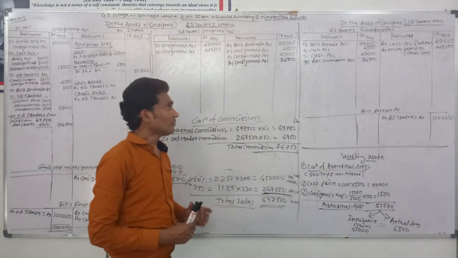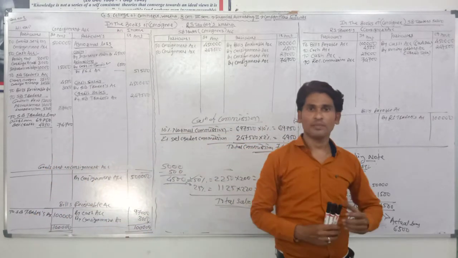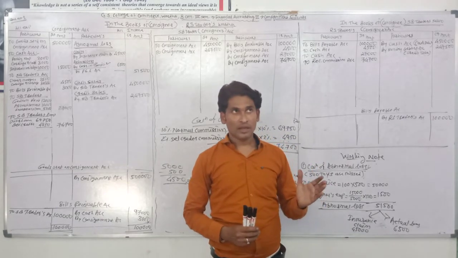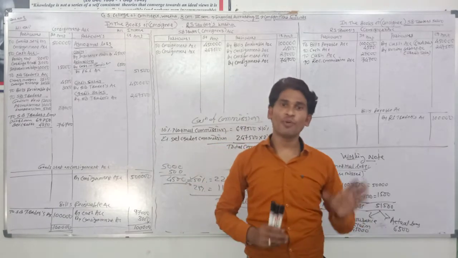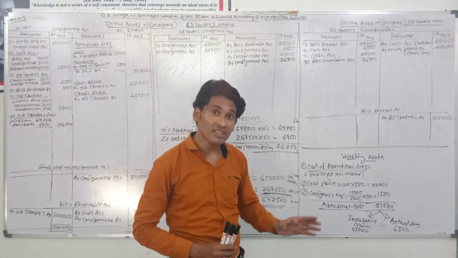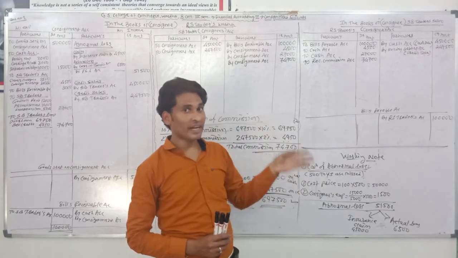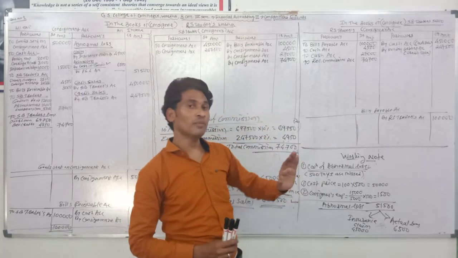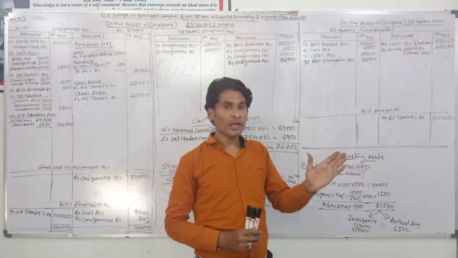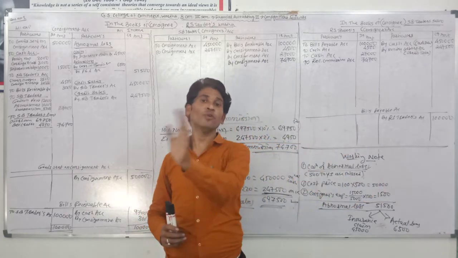After that, the second transaction of the example is that SB Traders collected the amount from all debtors excepting Rahul, to whom goods were sold of rupees 5,000.